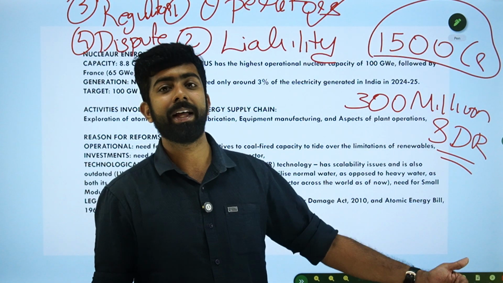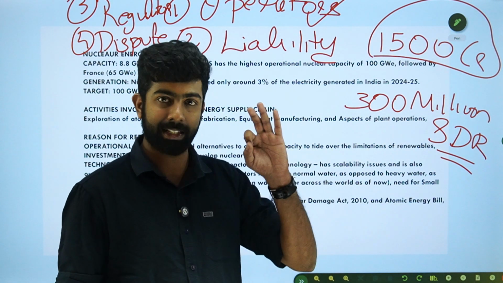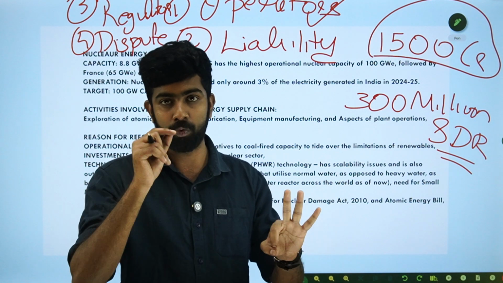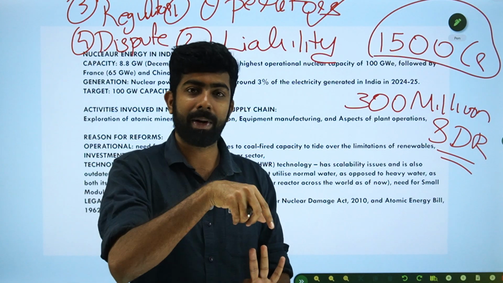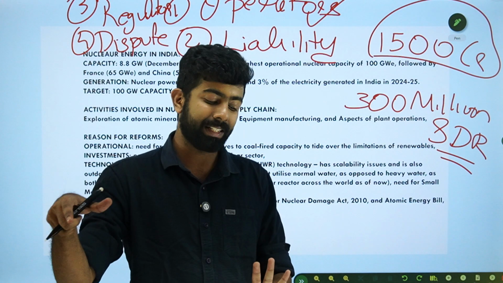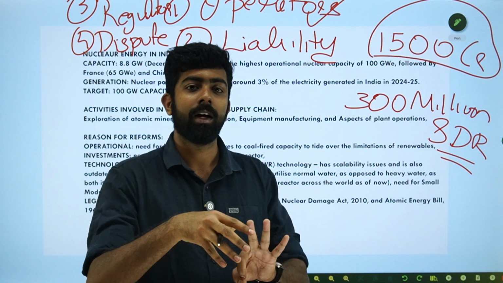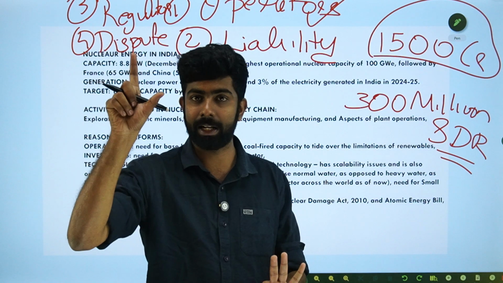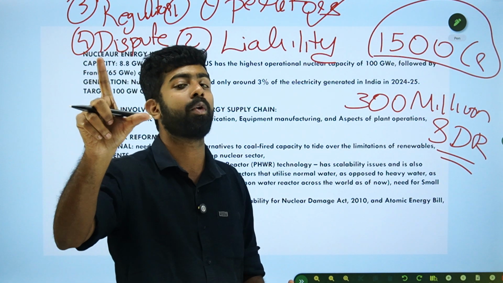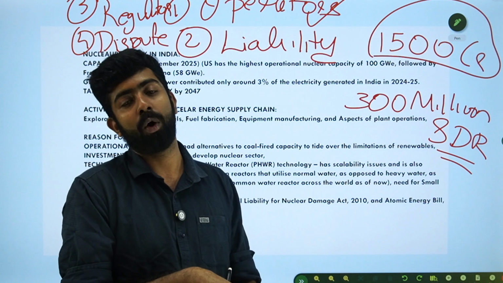There are three conditions where that happens. One, the supplier who supplied me the equipment or the fuel or anything has a specific agreement with me, and in that agreement there is a specific provision that allows me to claim compensation.